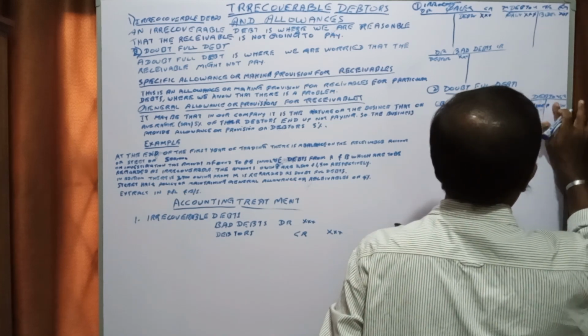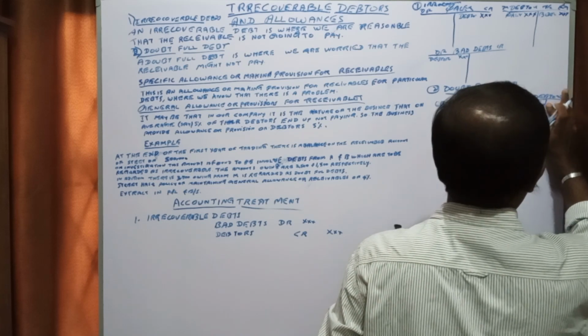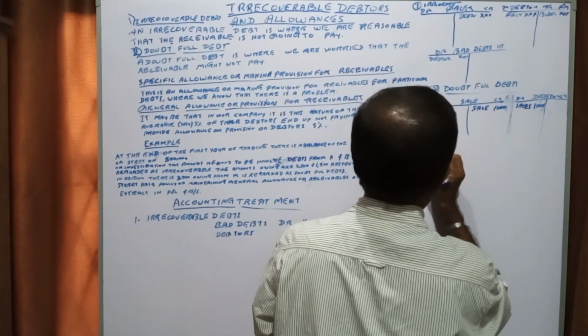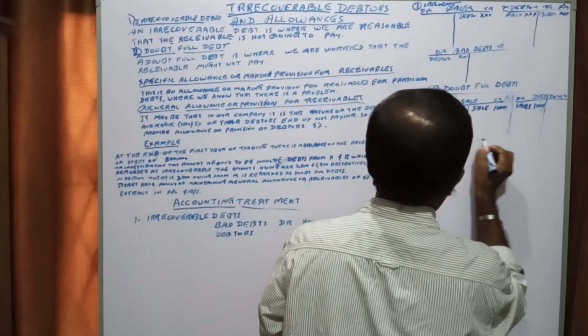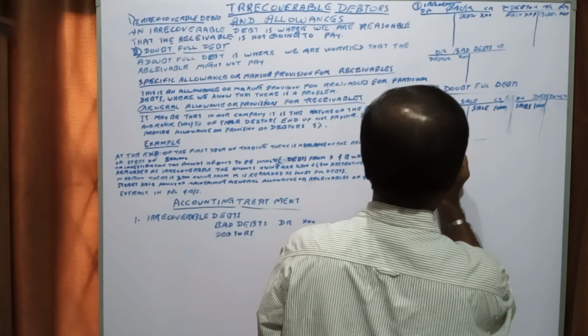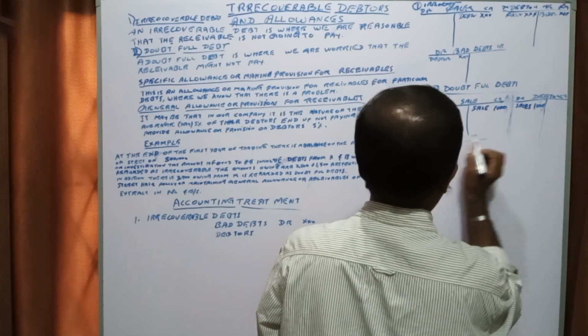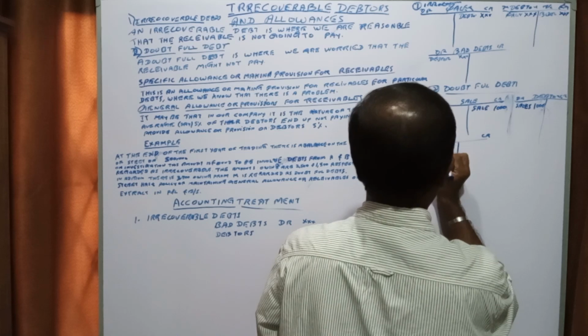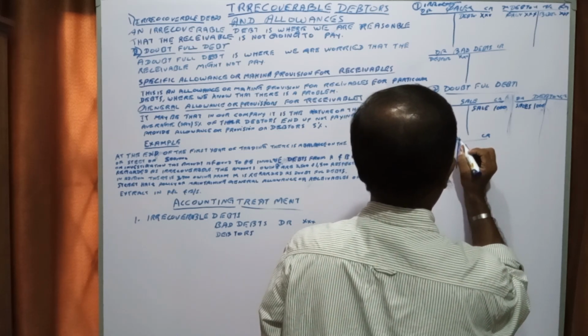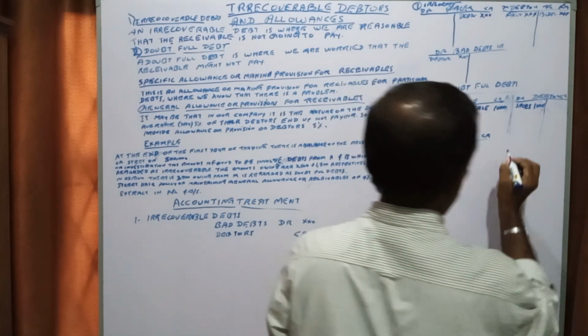We are not going to make the provision here in the debtors account. We are going to open a bad debts account, with debit and credit sides, right?